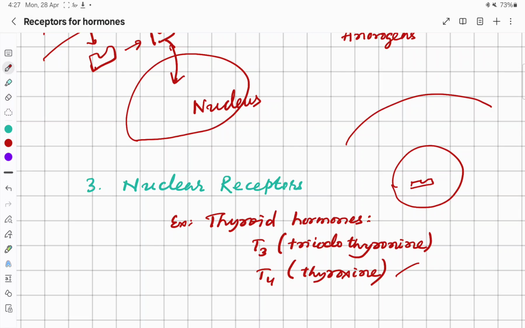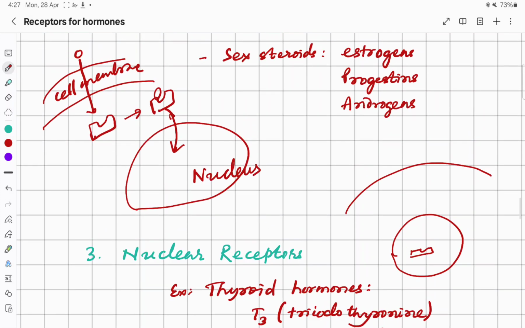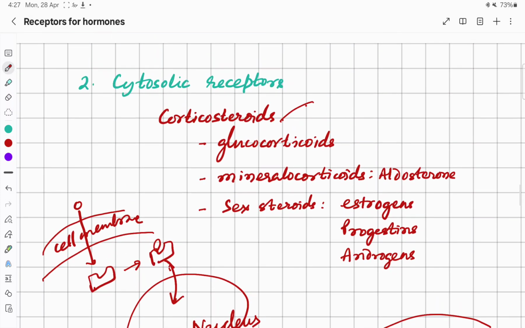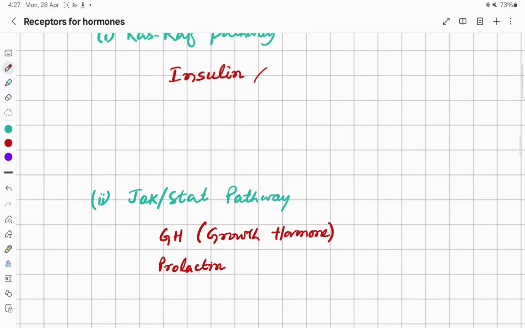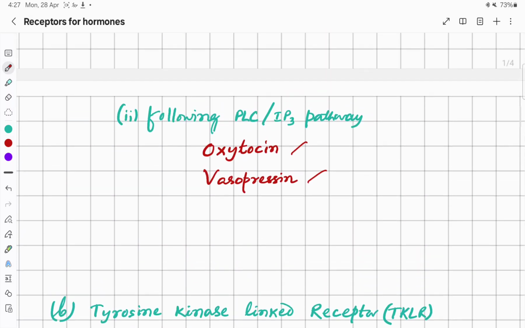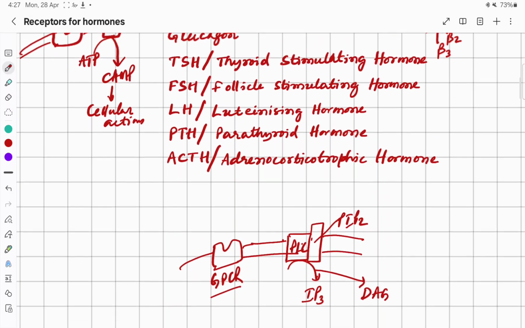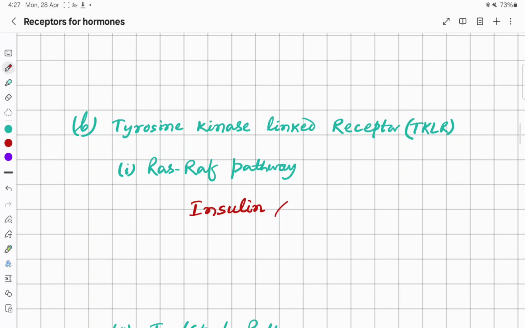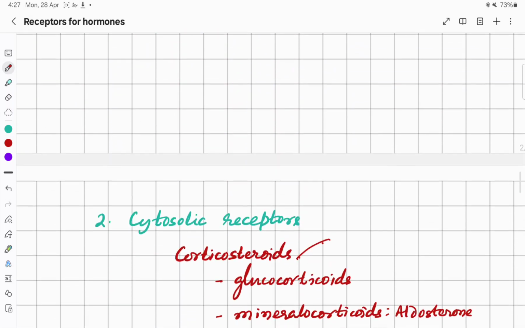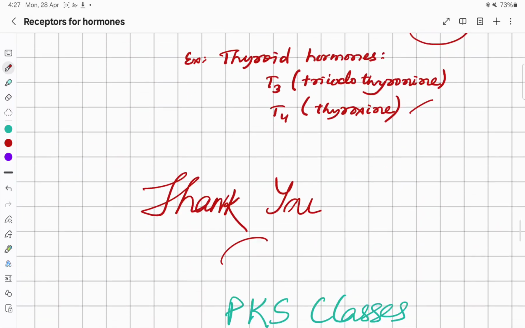So all these receptors, the nuclear receptor, the cytosolic receptor, the G protein coupled receptor, the tyrosine kinase linked receptor, all the links are there. You can go through them for details. And hormones show their action by binding to all these types of receptors, different hormones with different types of receptor.